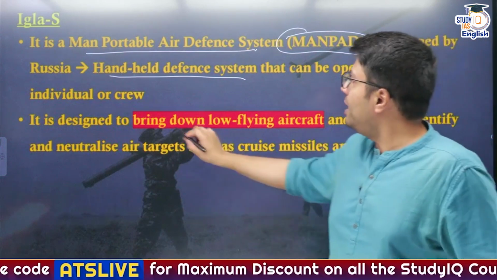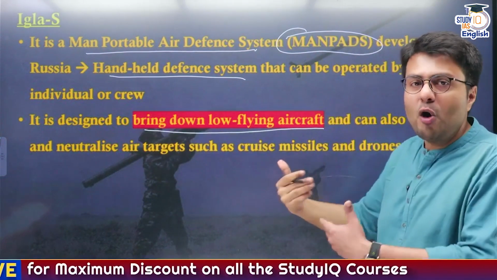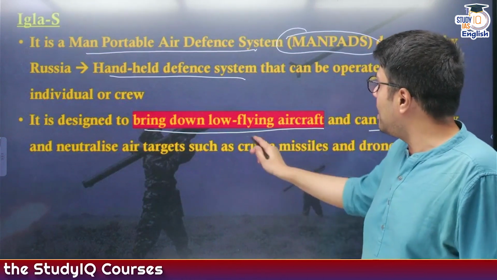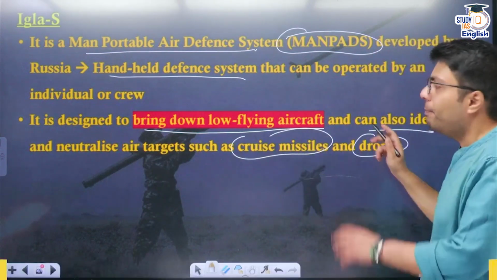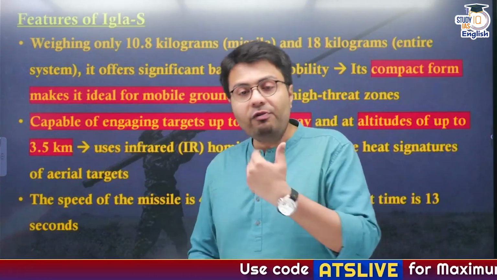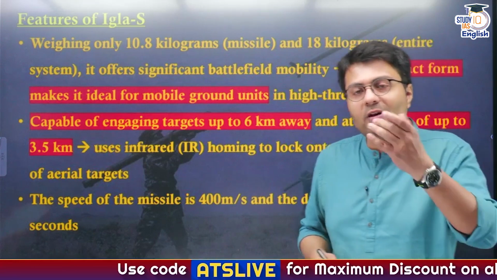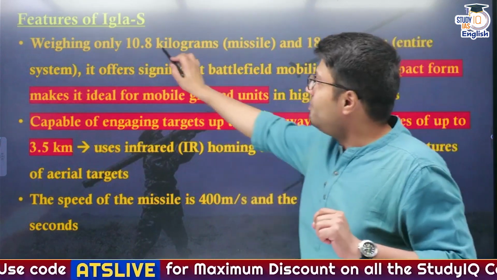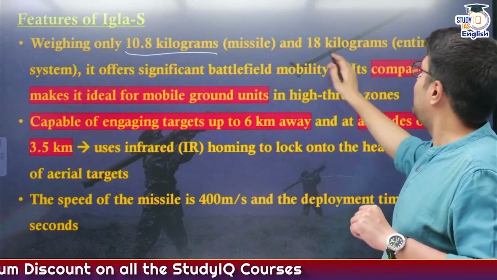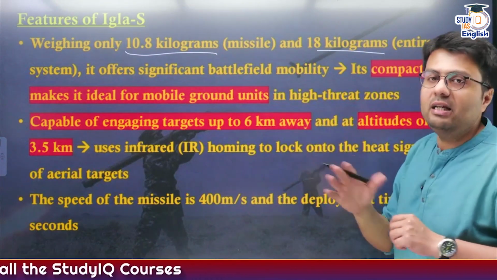Now it is designed to bring down low flying aircrafts like helicopters, like drones, and they also can identify and neutralize air targets like cruise missiles and drones, particularly if they are flying very low and very close to the ground. Now the benefit of these kind of missile systems is that they are very light in nature. The weight is only about 10.8 kilograms, that is the missile, and the entire system weighs just 18 kilograms.